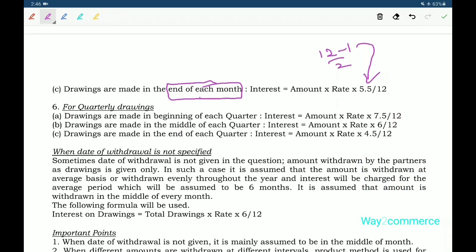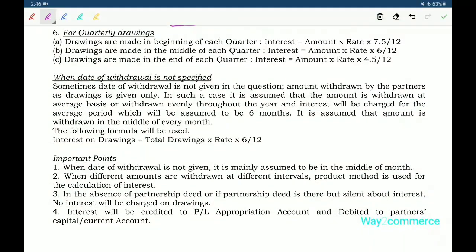In case of quarterly drawings, 12 plus 3 by 2, it gives 7.5. So like that this treatment is there. In case of middle of each period and end of each period, we have to deduct 3 months from 12 months for the average.